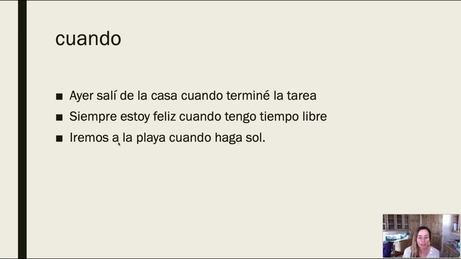So for example, with cuando, you can use the past tense. Ayer salí de la casa cuando terminé la tarea. It's past, all these actions are completed, there's no use for the subjunctive. The second one, siempre estoy feliz cuando tengo tiempo libre. I'm always happy when I have free time. So siempre, todos los días, both of the verbs are in the present indicative. No need for the subjunctive.